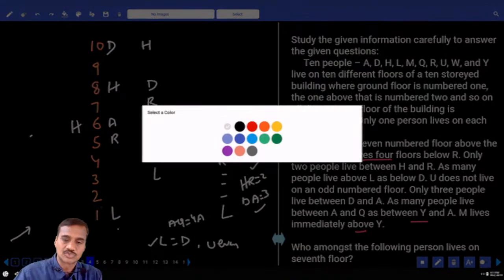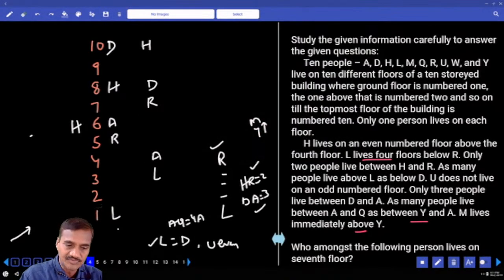Let's take the possibilities here, M and Y. If you start from here, where do M and Y come? Then Q is, and A is exactly between Y and Q. And A is exactly between 1, 2, 3. Is it possible? No. Clear? Hence M and Y cannot be here.